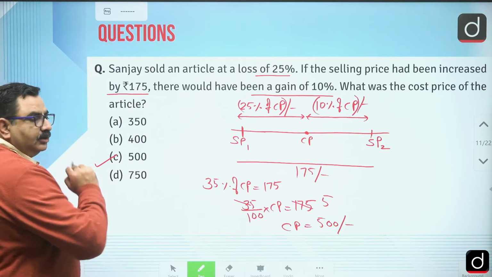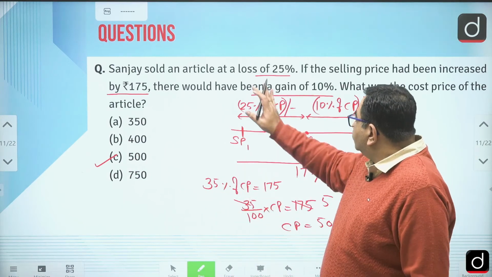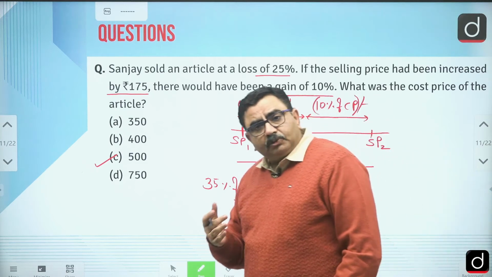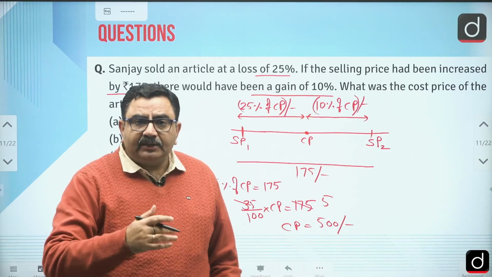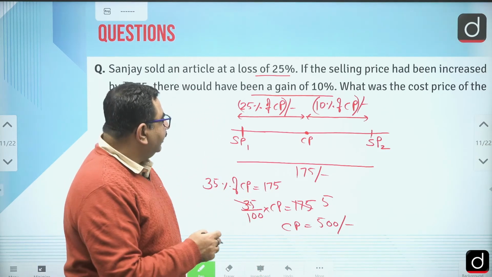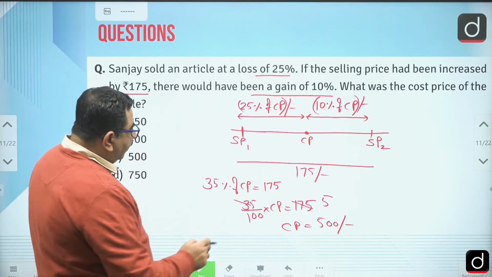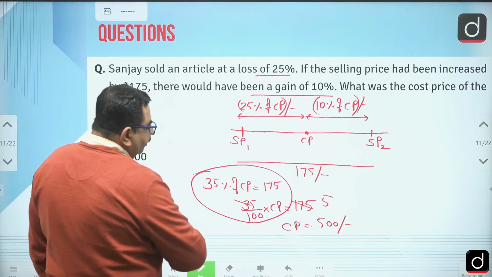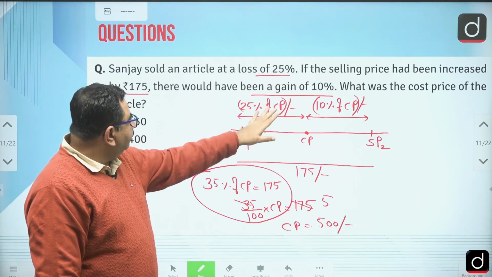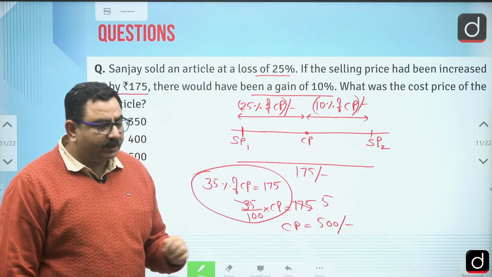So my answer is C option. This is a very simple thing. Whenever they give you this kind of question, from some percentage loss to some percentage profit, or initially some percentage profit and then the selling price changes and you get some extra percent of profit, we can draw this simple line chart, or keep this line chart in mind. With this one line we can get the answer: 35% of CP should be equal to 175 rupees. I hope this part is also clear.